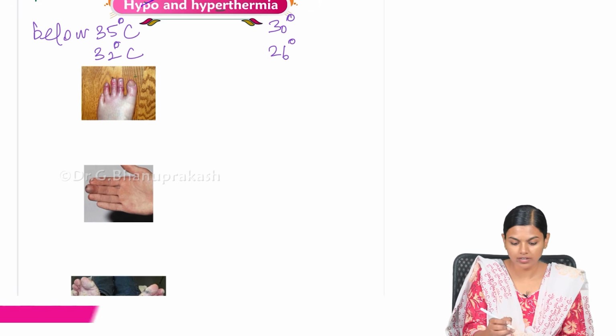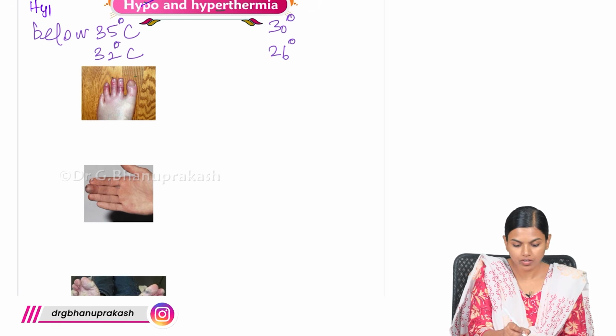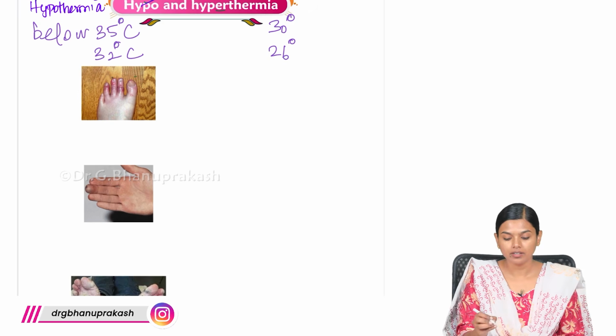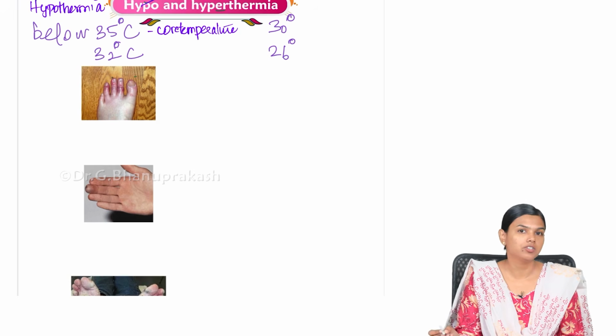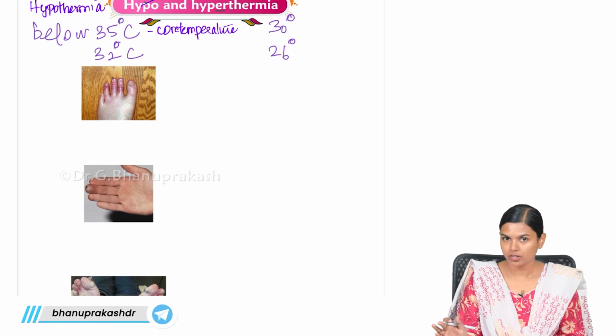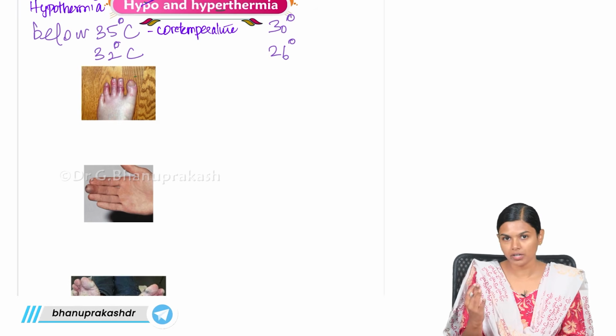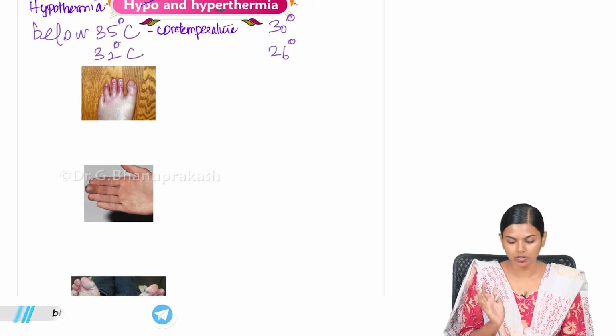First, the definition of hypothermia. When do we say something is hypothermia? When the core temperature of our body falls below 35 degrees Celsius, we call it hypothermia. Not the general temperature, your body's core temperature. When it falls below 35 degrees Celsius, we call it hypothermia.